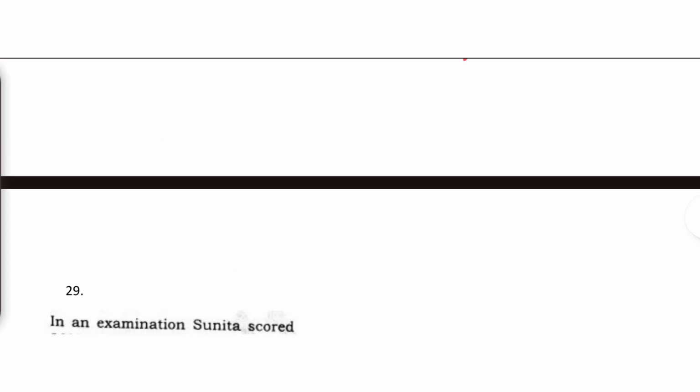We just missed the problem above. We'll solve this one. This will be a little calculative. I'll just show you the approach. The marks obtained by A in a test are 20% more than the marks obtained by B. Let us assume B as 100, and we are given that the marks obtained by A in a test is 20% more than the marks obtained by B. Means if B is 100, A is obtaining 20% more, then it becomes 120.